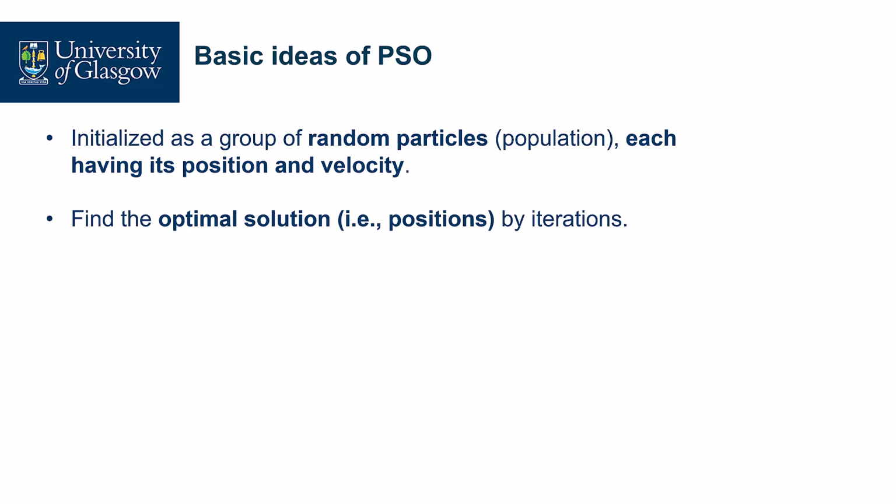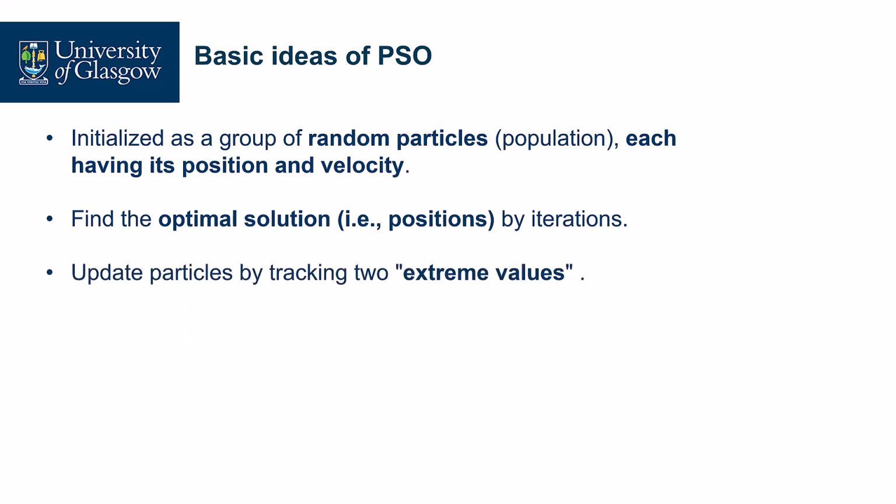Then we need to find the optimal solution. Iteration by iteration, the positions keep improving, right? So how to improve it? We need to borrow ideas from the interaction of the fish. We need to update the particles by tracking two extreme values. These two extreme values are the fish who found the food, right? We call them p-best and g-best.